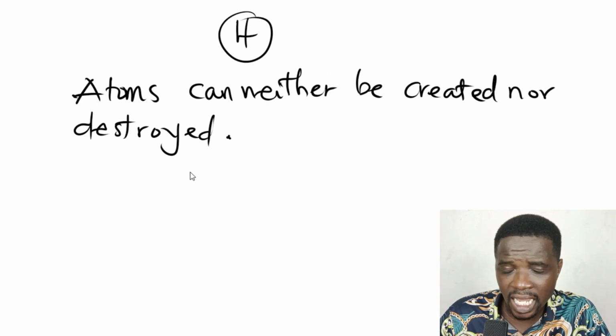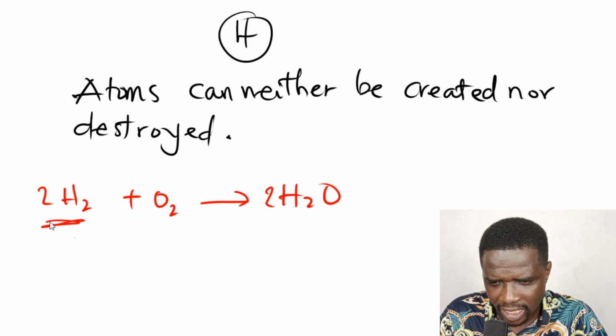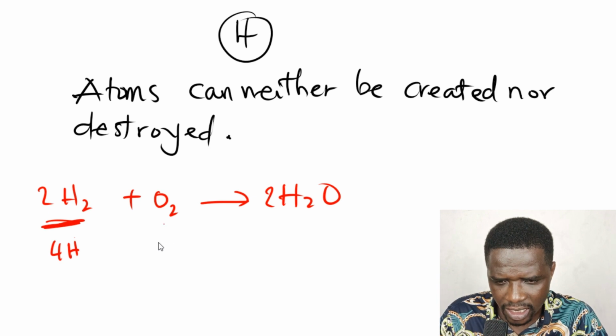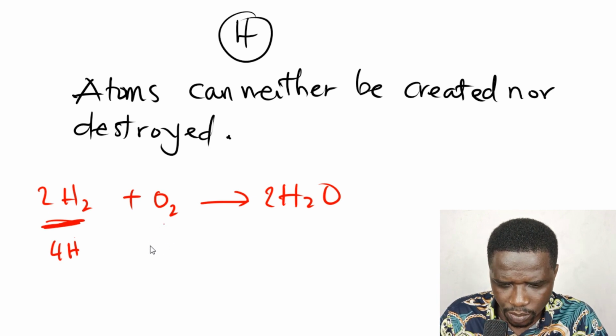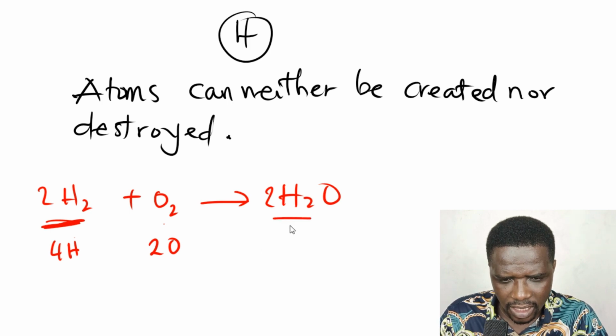Here he says atoms can neither be created nor destroyed. So what did he mean by that? When you check the number of hydrogen atoms here, because the equation is balanced, you have 4 hydrogen atoms, and there are two oxygen atoms. So here it is 4 hydrogen atoms against 2 oxygen atoms.